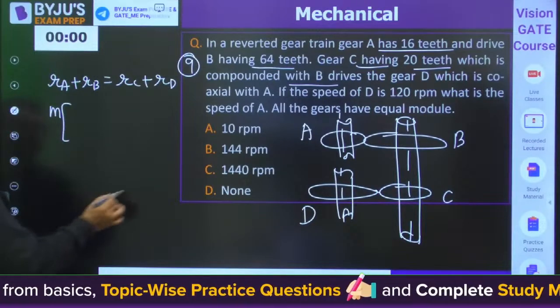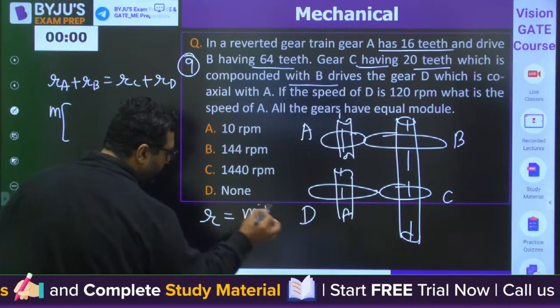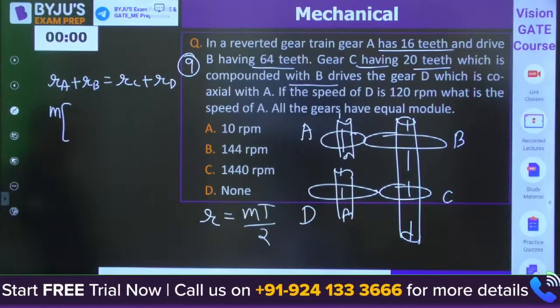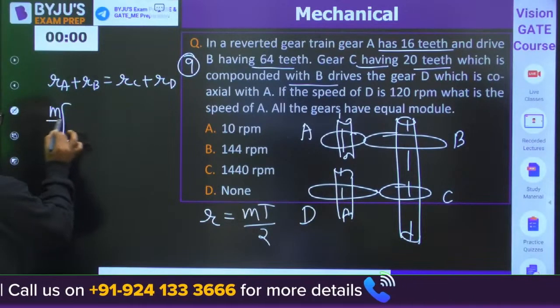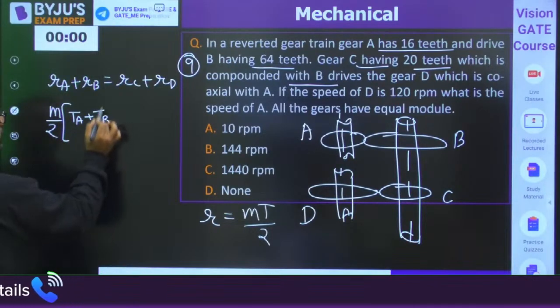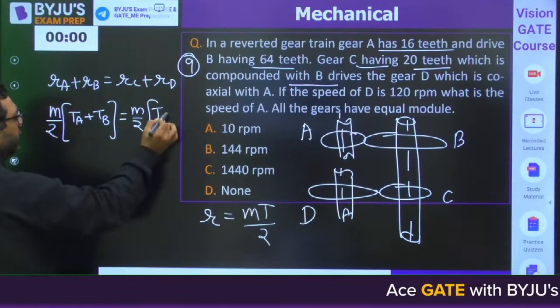So you know radius can be written as MT by 2 because module is D by T. So my dear, if that is the case, M by 2 take common. It is TA plus TB equals M by 2 into TC plus TD.